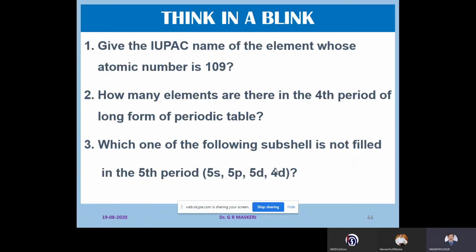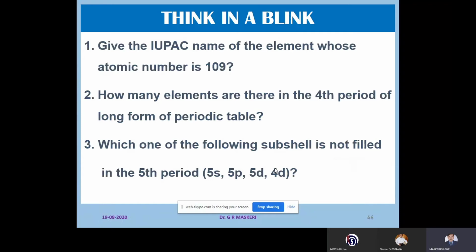Second question: how many elements are there in the fourth period of the long form periodic table? The fourth period of the long form of the periodic table consists of 18 elements: 2 from the s block, 10 from the d block, and 6 from the p block. So there are totally 18 elements present.